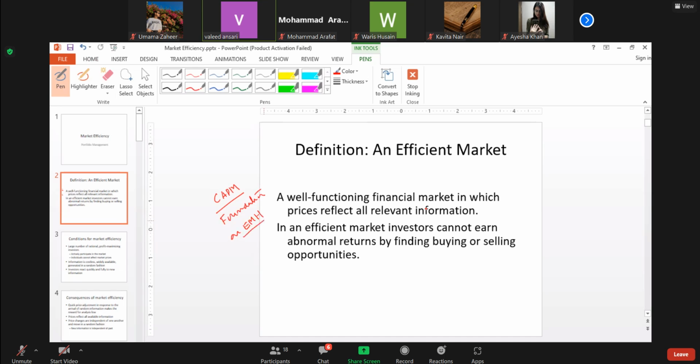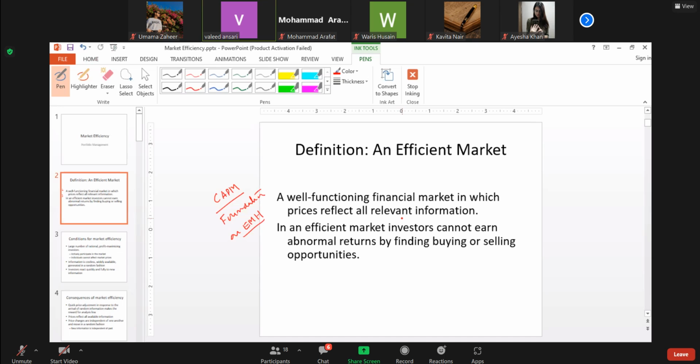So I will explain to you what we mean by an efficient market and how this efficient market provides the foundation. If the market is not efficient, security prices will not be correctly priced. They may be overpriced. If the market is not functioning well, a bubble may be created. Price may deviate from the rational values like that.